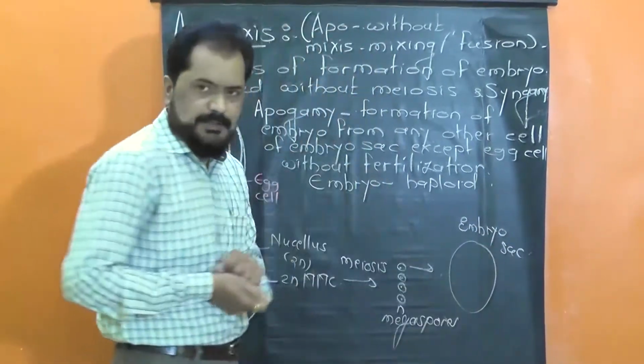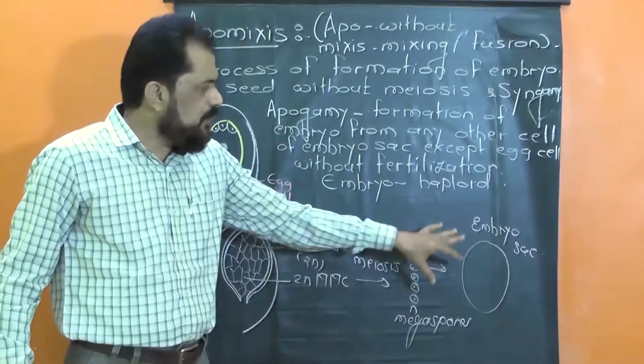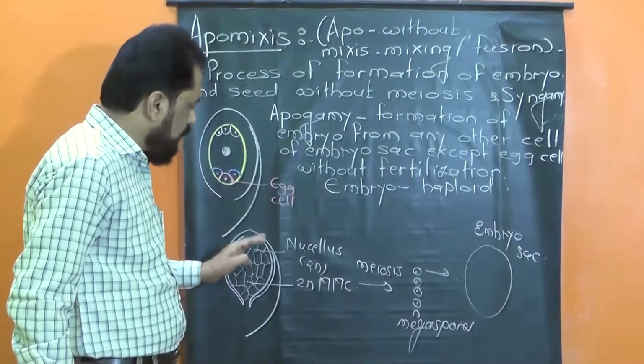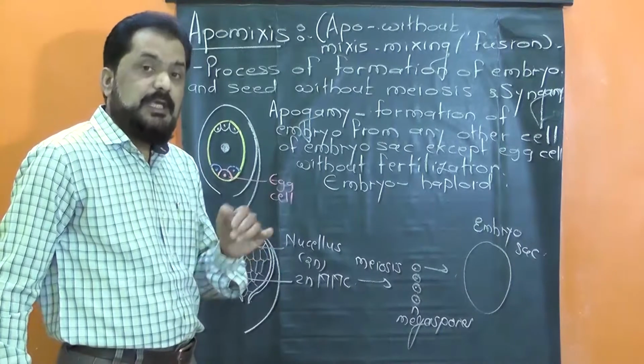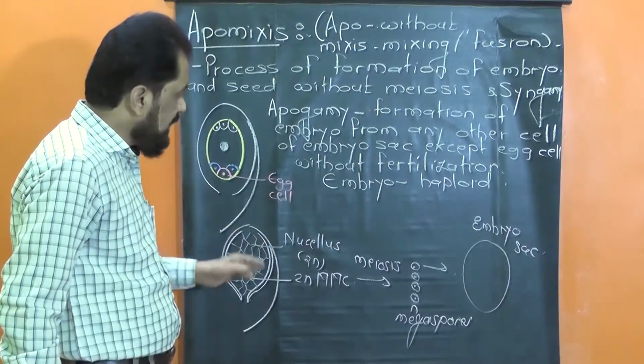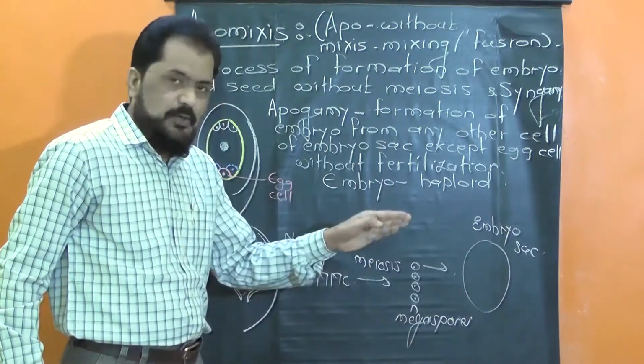This is the normal method. This is the usual method. But sometimes the embryo sac develops from any of the sporophytic tissue, that is, any of the sporophytic cells of the ovule except the diploid megaspore mother cell, and without meiosis.